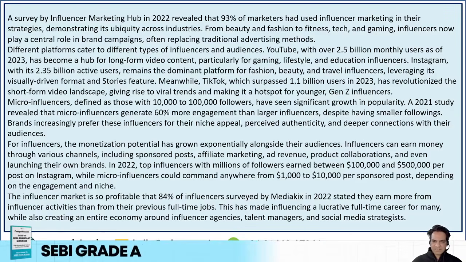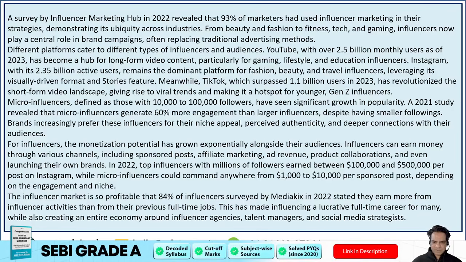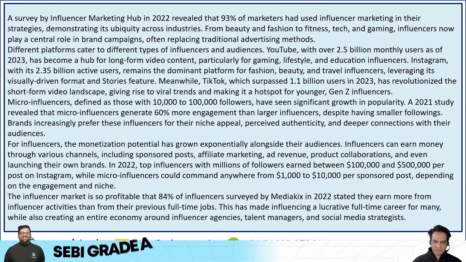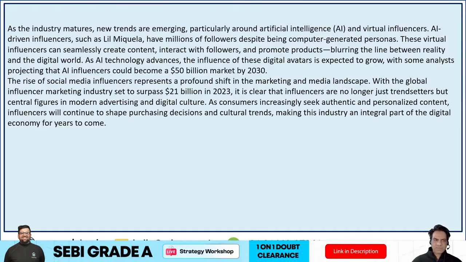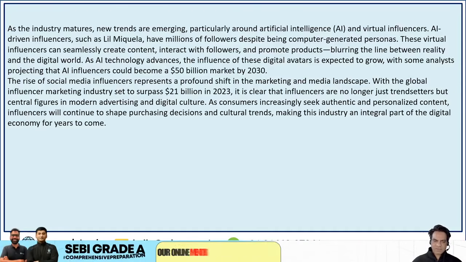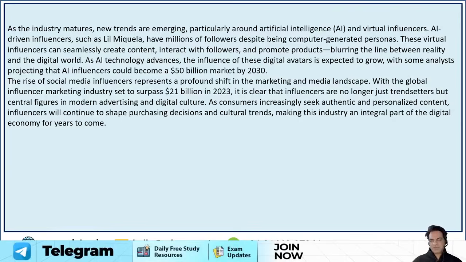There was a lot of statistics there, and 1,000 to 10,000, 100,000 Gen Z influencers, 84% of influencers surveyed by Media Kix in 2022 earn more from influencer activities than from their previous full-time jobs. So this was about the social media industry, how it has evolved over the years, social media marketing and whatnot, influencing, and so on. And then there were 5 questions given on the passage.